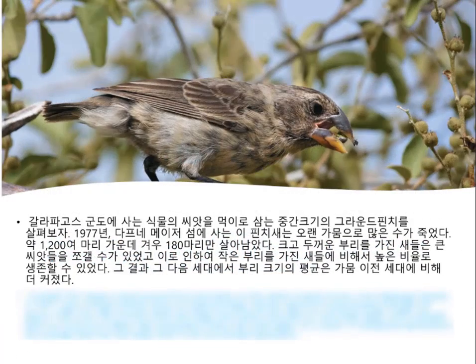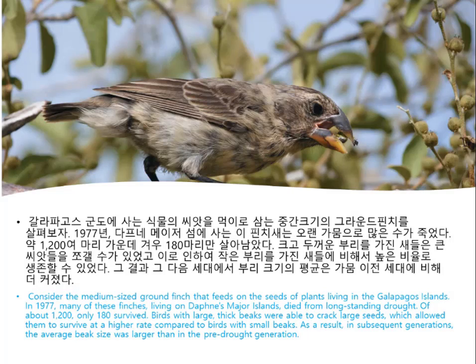For example, consider the medium ground finch, G. fortis, a seed-eating bird that inhabits the Galapagos Islands. In 1977, G. fortis' population on the island of Daphne Major was decimated by a long period of drought. Of some 1,200 birds, only 180 survived. Researchers Peter and Rosemary Grant observed that during the drought, small soft seeds were in short supply. The finches mostly fed on large hard seeds that were plentiful.